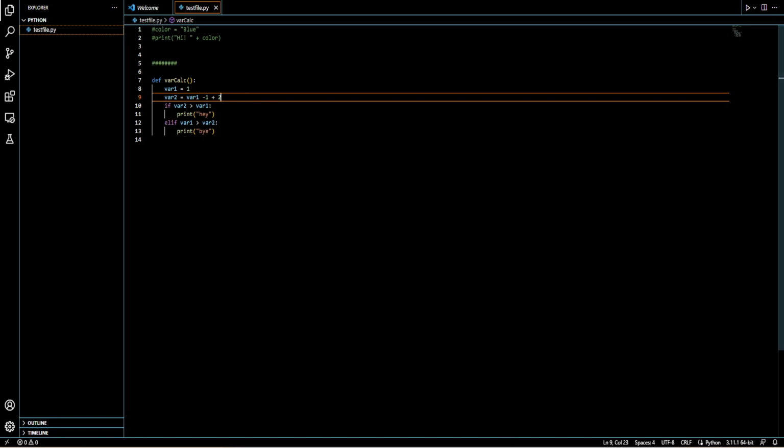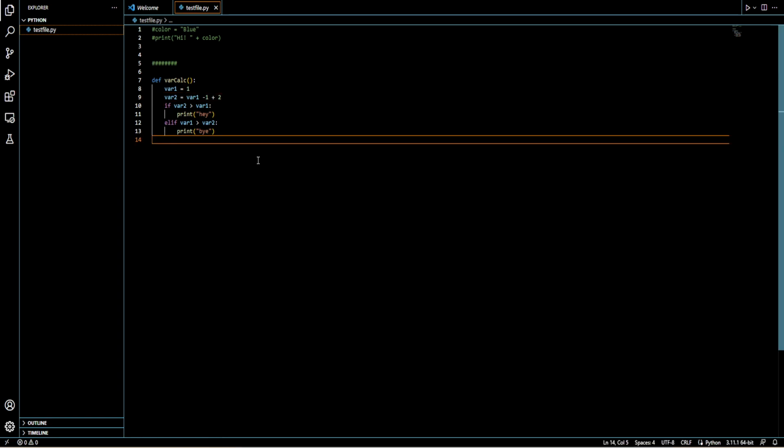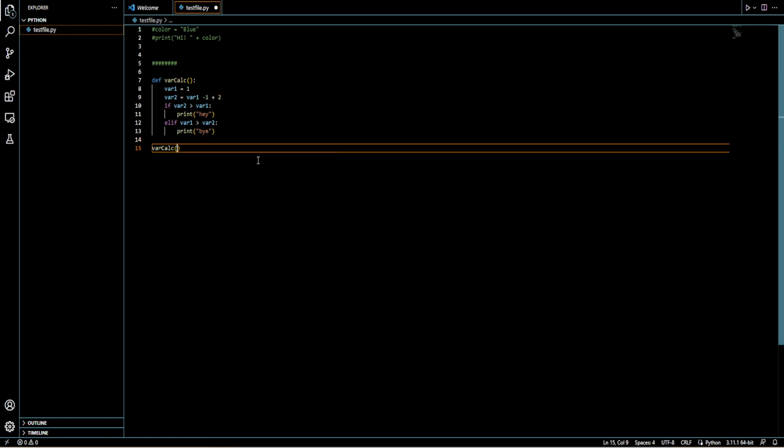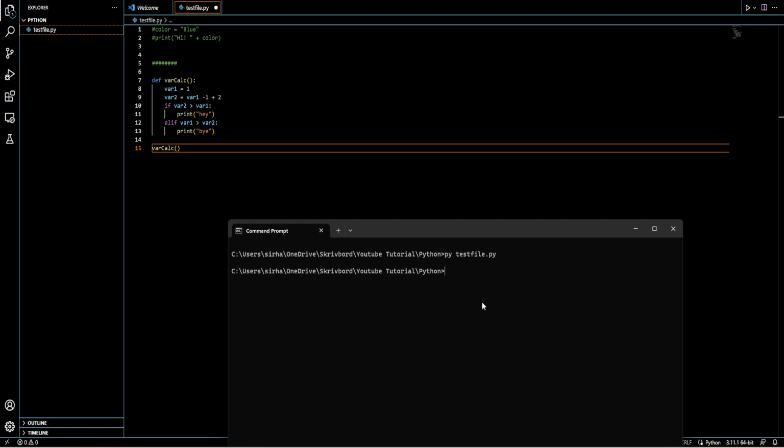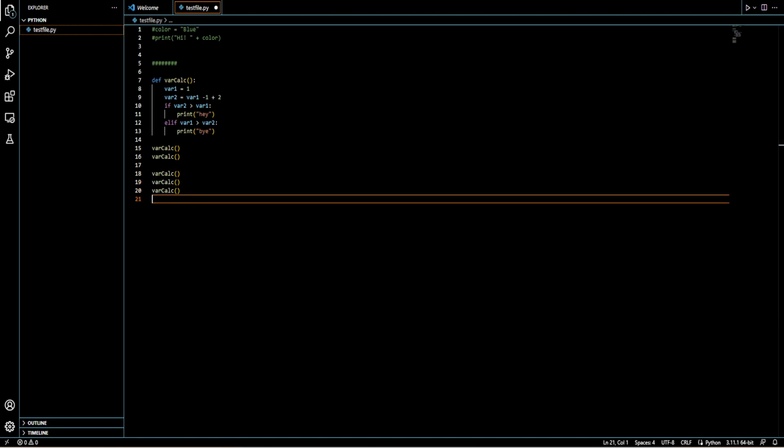And actually, one thing that's kind of nice is you don't have to use functions. If I were to run this now, pytestfile.py, it won't run anything, since I'm not calling the function. But if I call the function by typing in its function name with the parameter thing, and we now update it and we run again, testfile.py, it will now print it. And instead of having to type this code over and over, you can just type this simple name over and over, and it will do that.